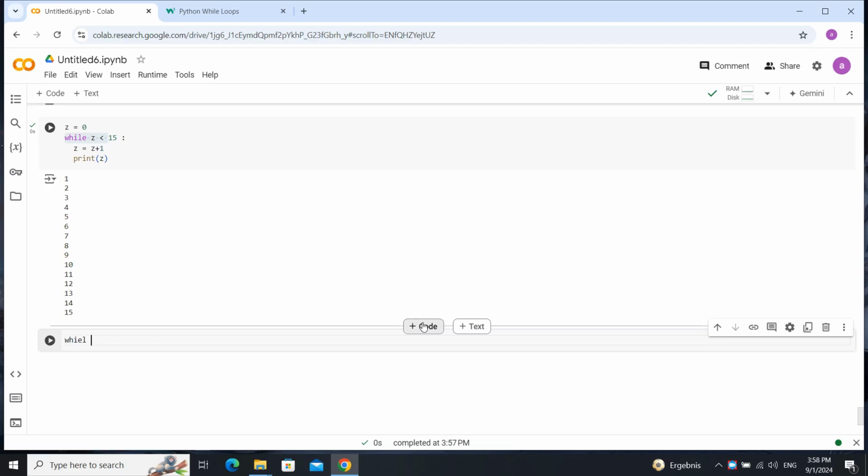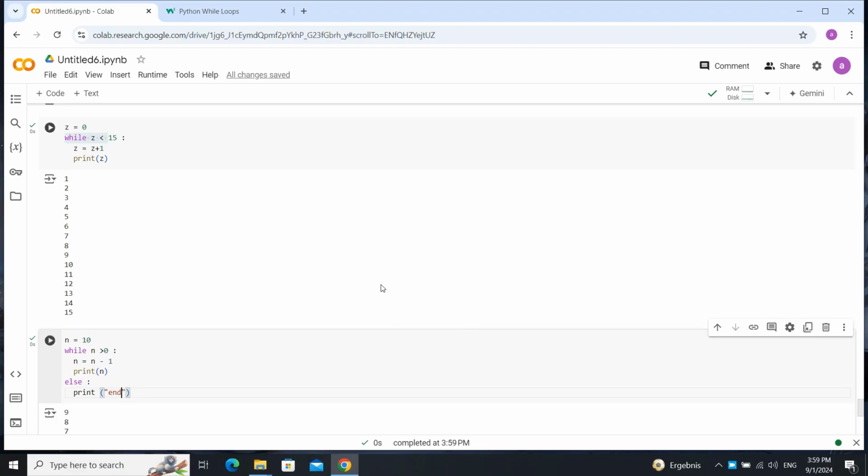You can say, for example, while n is bigger than 0, n is equal to n minus 1, and then print n, and else print, for example, end.